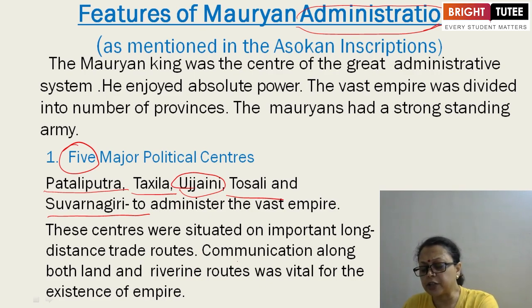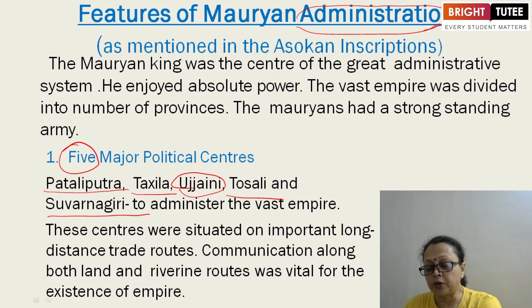These centers were situated on important long distance trade routes, to give connectivity from one trading center to another trading center. Communication along both land and riverine routes, meaning the waterways, was vital for the existence of the empire.